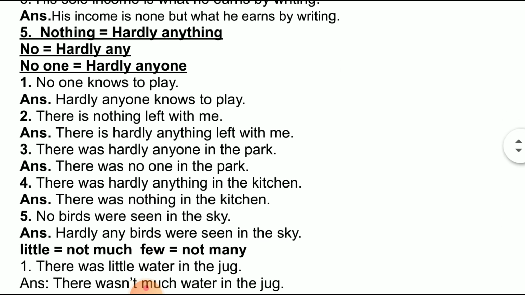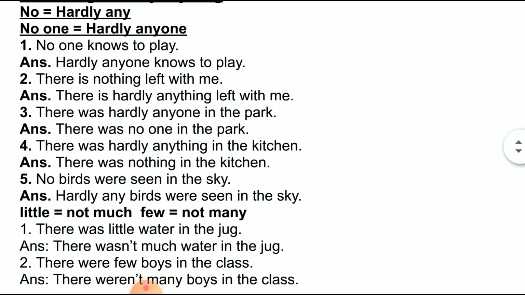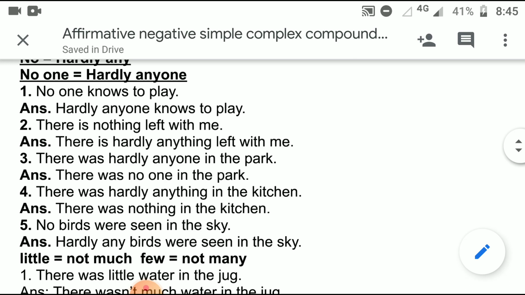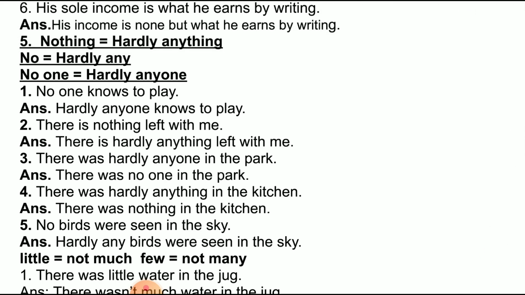Now the next topic is: nothing is equal to hardly anything, no is equal to hardly any, and no one is equal to hardly anyone. When we use no, nothing, or no one, the sentence is negative, and to make it affirmative, we have to use hardly anything, hardly any, or hardly anyone, depending on the word used in negation.